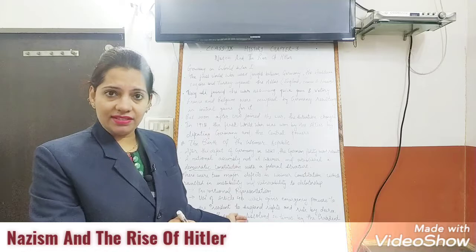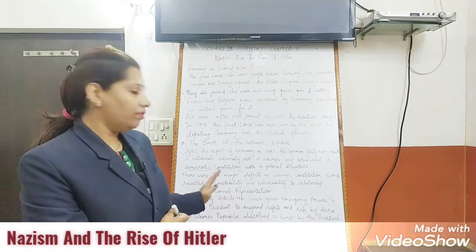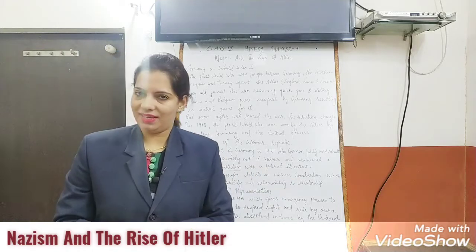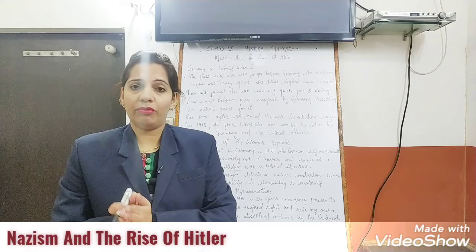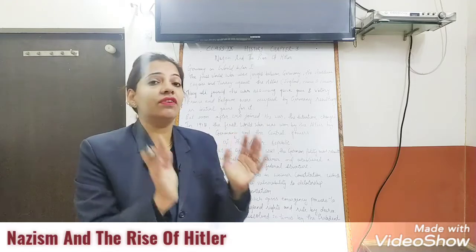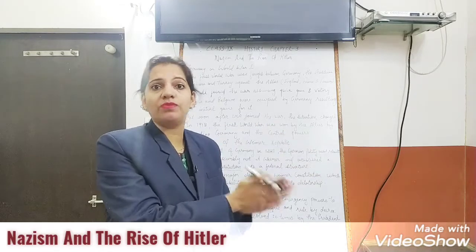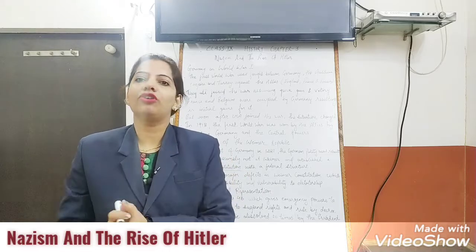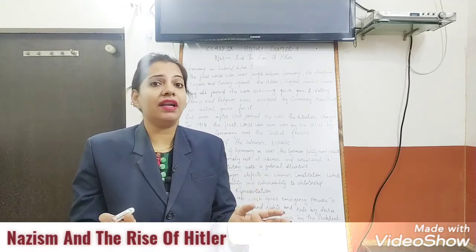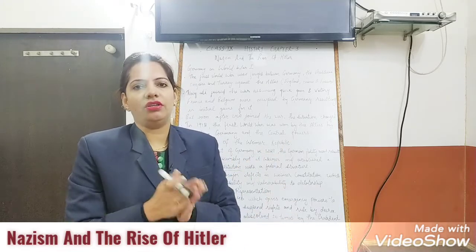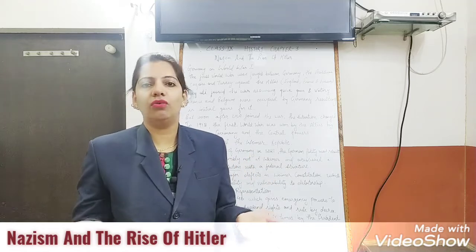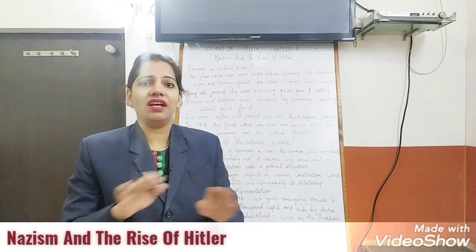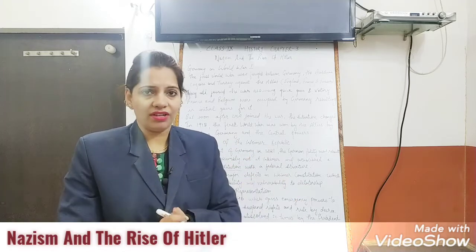So what were the defects? Let me tell you. The first is proportional representation. It was based on proportional representation. They were taking people from different groups in different ratios, which meant there was no clear majority. There was no majority of one party. They were ruling by coalition. Different people were coming together and ruling, so there was no matching of ideas and no systematic functioning.